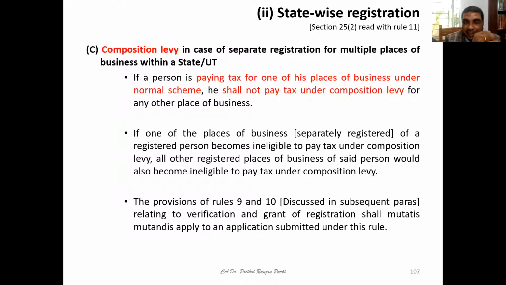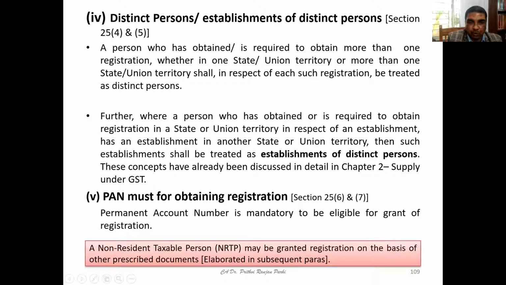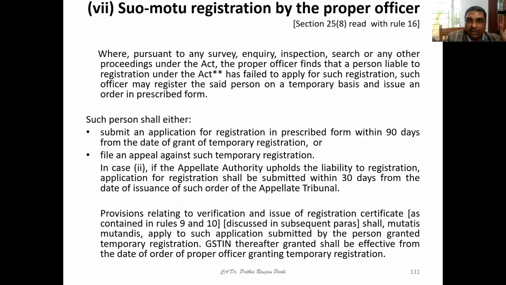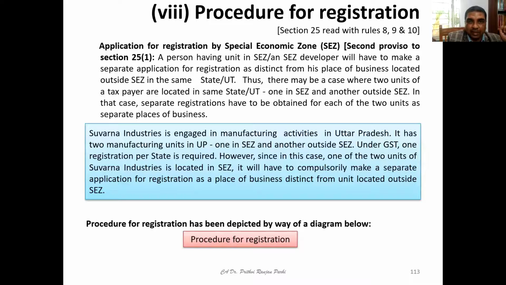ITC cannot be availed, and interstate supplies cannot be made. Again, anyway, friends, we'll be learning about that composition scheme later. Voluntary registration process, you also know. You also know what the concept of distinct person is. PAN is also mandatory for registration. Okay, and what is UIN? That concept we have discussed today, right?